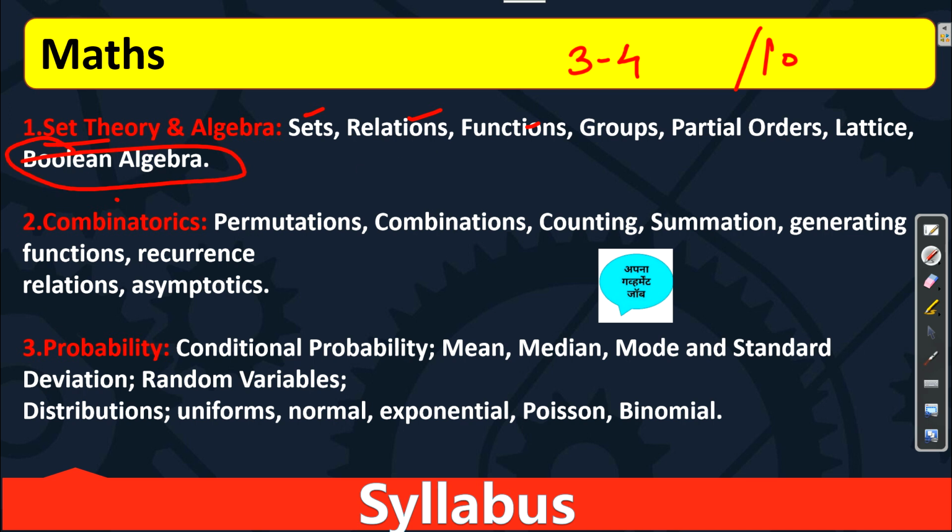The next chapter is combinatorics, in which we have permutation, combination, counting, summing, generating functions, recurrence relations, and asymptotics.